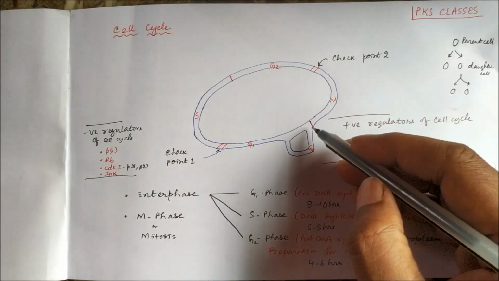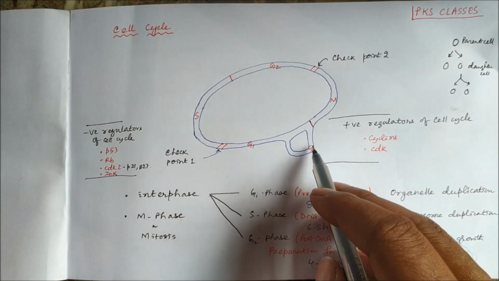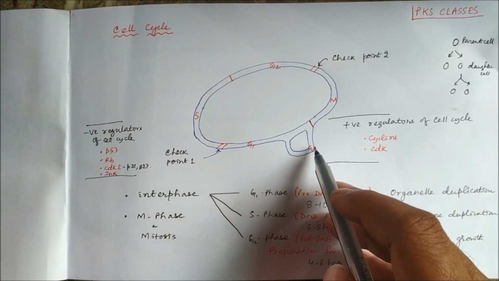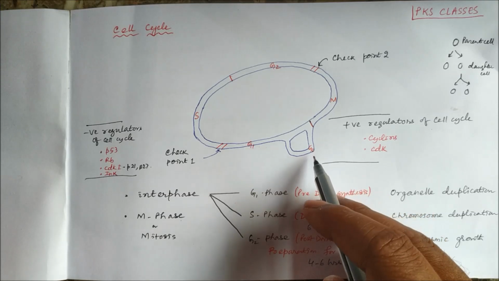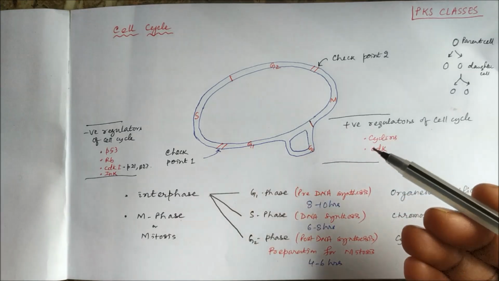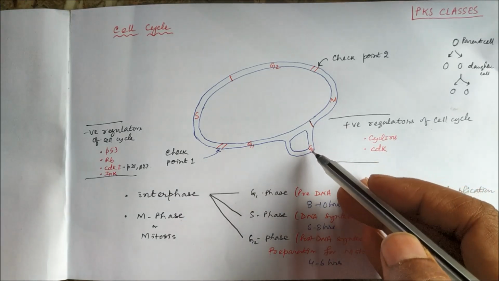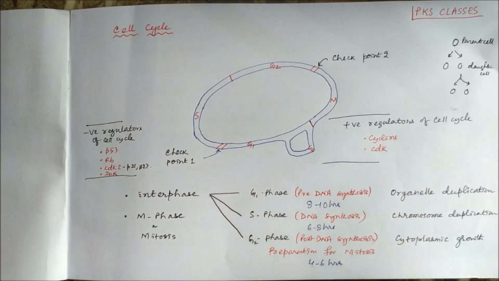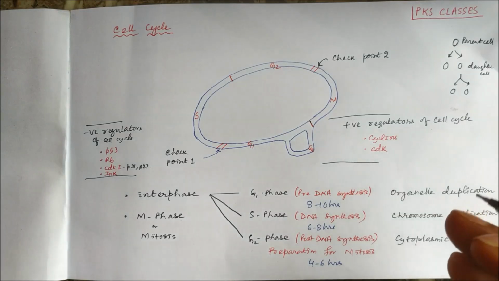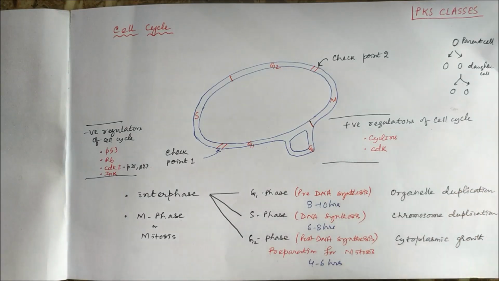And after the cell division, the cell may remain in the G0 phase or the resting phase, and some cells are permanently arrested in this G0 phase. Those cells are called permanent cells, for example, skeletal muscle fibers, cardiac muscle fibers, nerve cells.